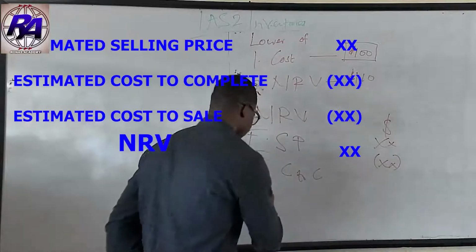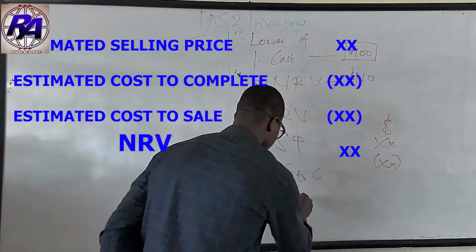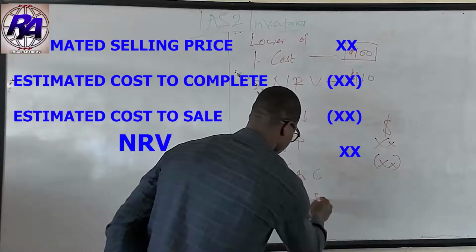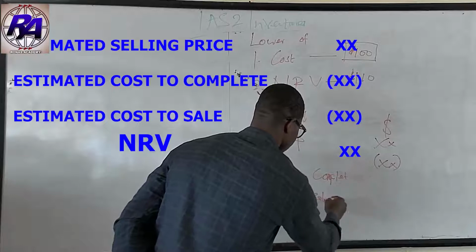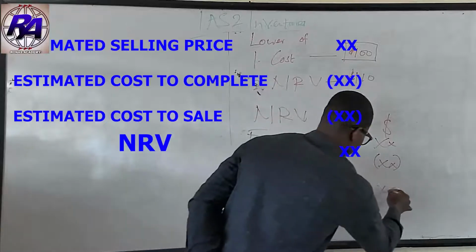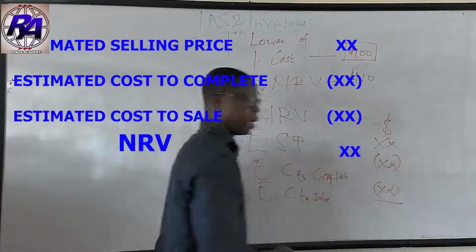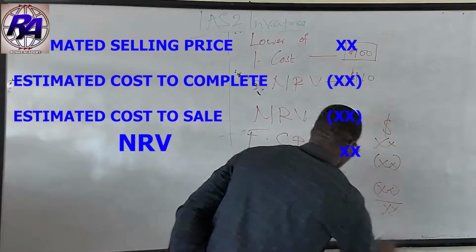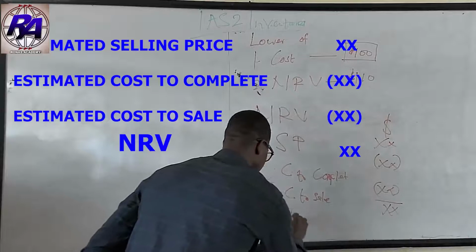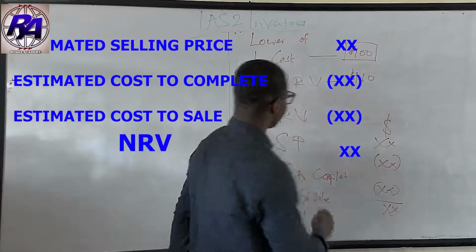Remember, this is cost to complete, and this is cost to sell. We are going to less this one from this, and the outcome is what we refer to as our net realizable value.